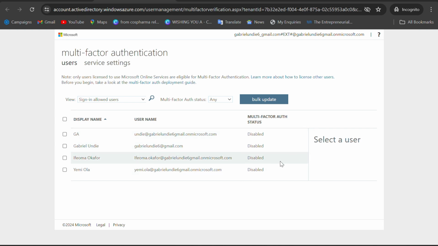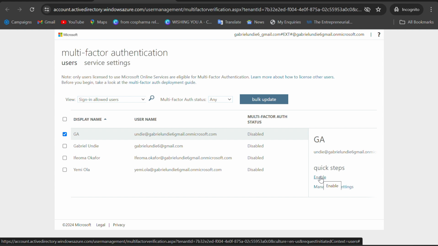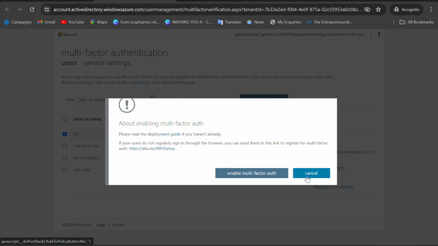So if you want to enable for one or enable for all, if you want to enable for maybe the first one, you can select and say I want to enable this one. Okay, so once you click enable, it's asking you, you're about to enable multi-factor authentication for this particular user, then you can click on enable, and that is all.